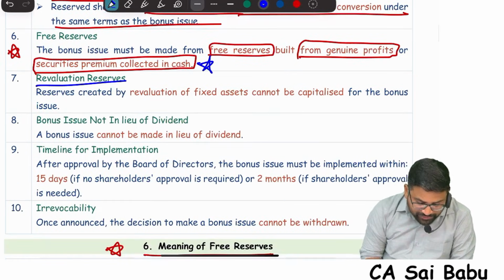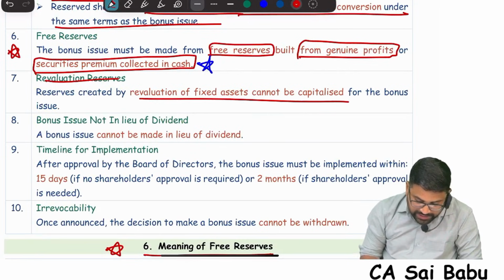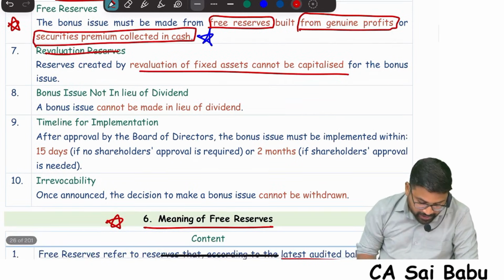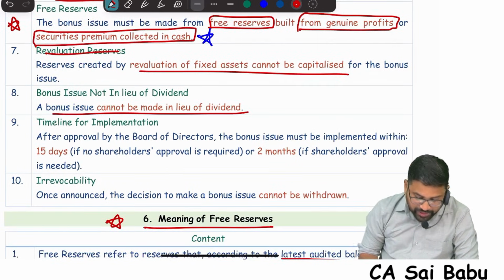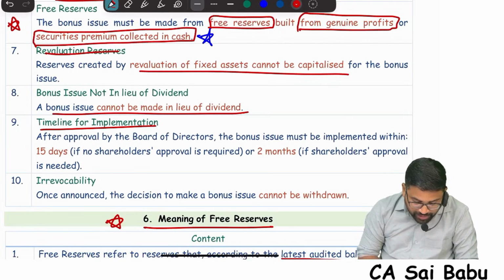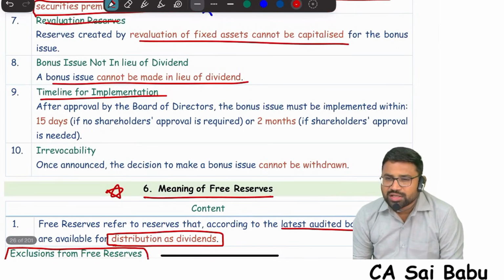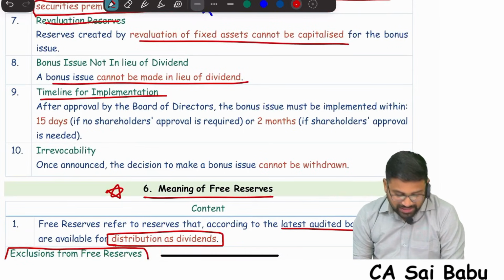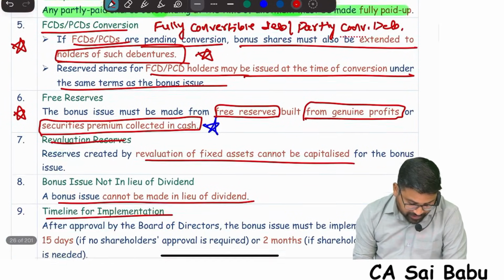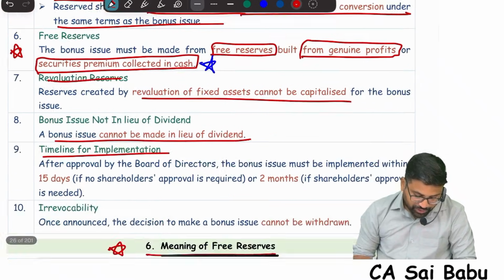And what about revaluation reserve? SEBI says it cannot be utilized for bonus issue, same as the Companies Act says. And SEBI also says bonus cannot be made in lieu of dividend. It is not a substitute for dividend. And the timeline for implementation is the extra point. We are learning SEBI guidelines. The first 4 guidelines are exactly the same. The 5th is a different point, the 6th is a different point. The 7th and 8th are the same.